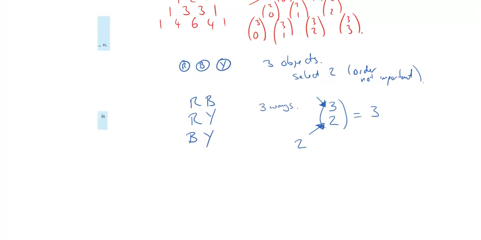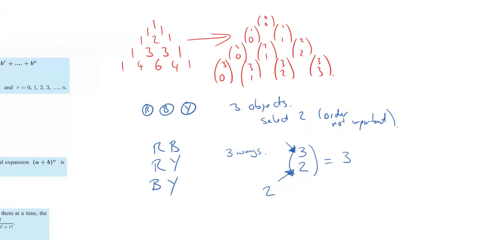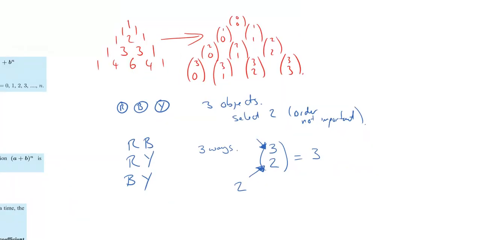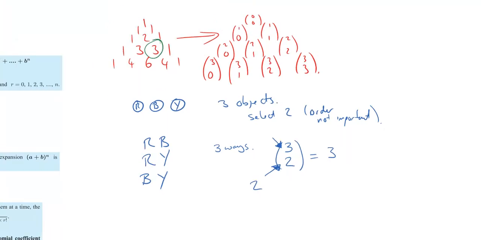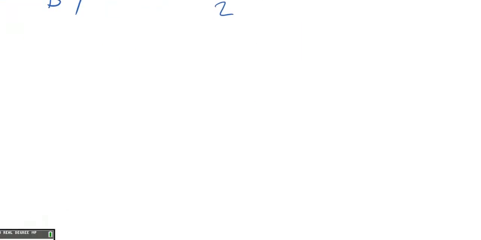Now, you're already hopefully thinking, well, hang on a second. Does that match what we did earlier? Okay, (3,2) is that position there, isn't it? And it was a 3. So it worked. There's a link here between combinations and the numbers inside Pascal's triangle. So let's try this again, right? Let's just see if this carries on working.